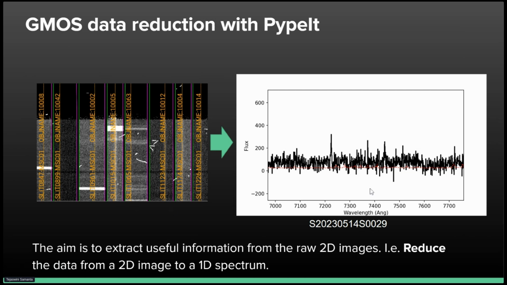On the right, we can see a plot that corresponds to a single object in the left-side image. The image on the right is much easier to understand and more useful for extracting information.